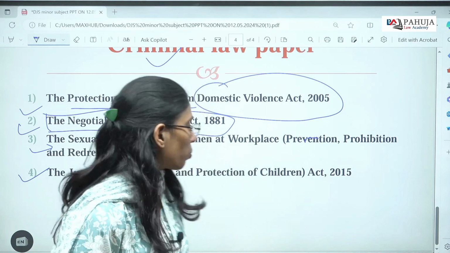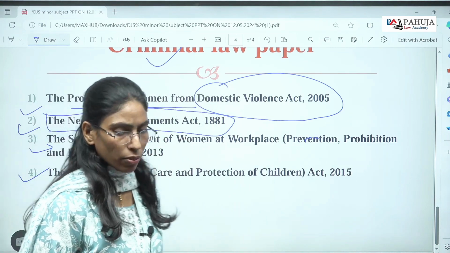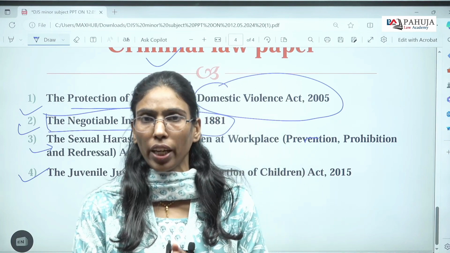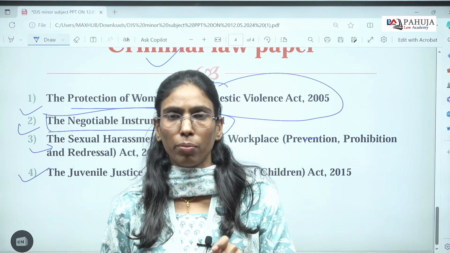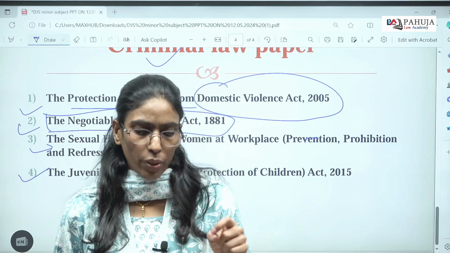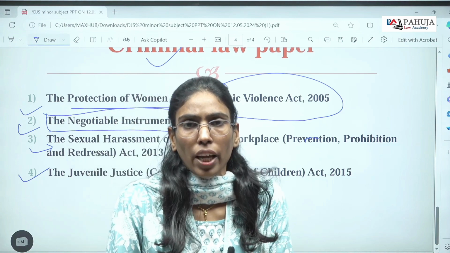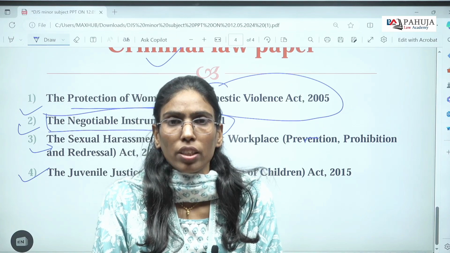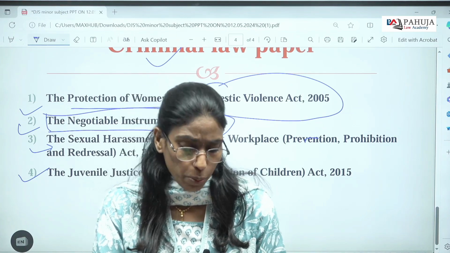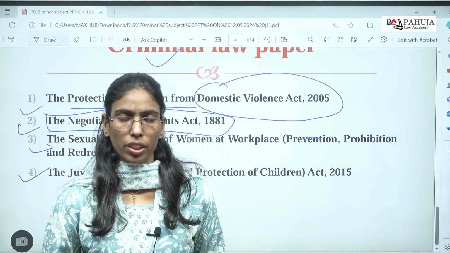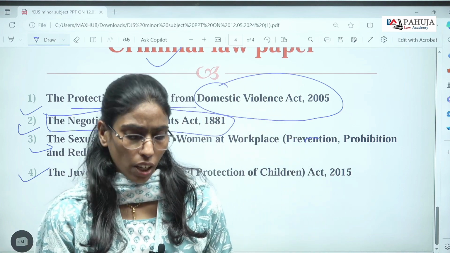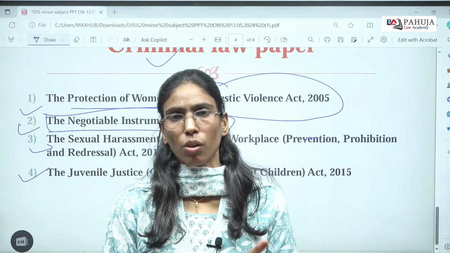It might be possible, students, that a question asked in the civil law paper has a problem under the Transfer of Property Act. But the same problem has some issues which are to be dealt with through the Registration Act, and it may also be dealt with under the Indian Contract Act. It might be connected with the Civil Procedure Code as well as the Sale of Goods Act. So there is an intermixing of the laws.